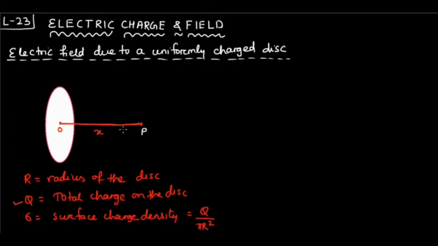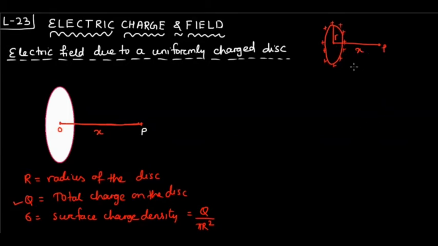So students, we have already derived the expression for the electric field due to a ring. Suppose we have a ring of radius r, and this ring is uniformly charged. Suppose capital Q is the amount of charge present on the ring and P is a point at a distance x from the center of the ring.